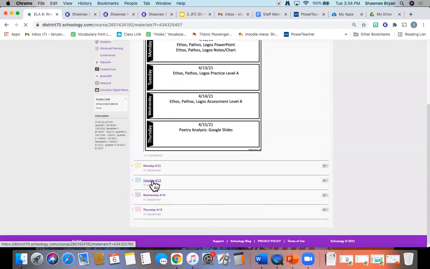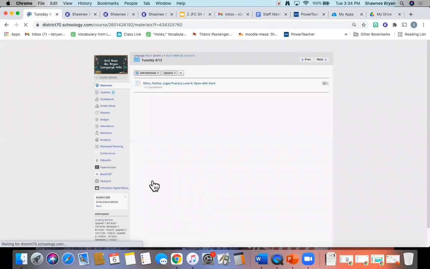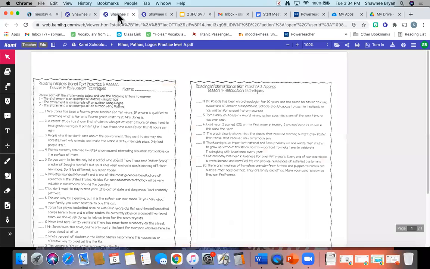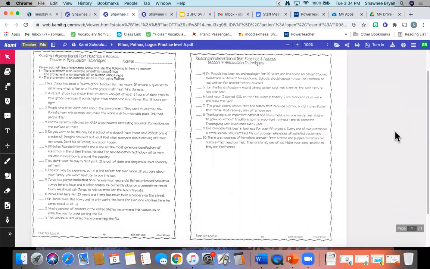When you go into the Tuesday folder, you are going to see ethos, pathos, logos, practice level A, open with Cami. So when you click on that, it is going to look like this. And it simply says, review each of the statements below and use the following letters to answer. E means the statement is an example of the author using ethos, L is logos, and P is pathos. So you're going to read each statement and decide which letter goes on the line.